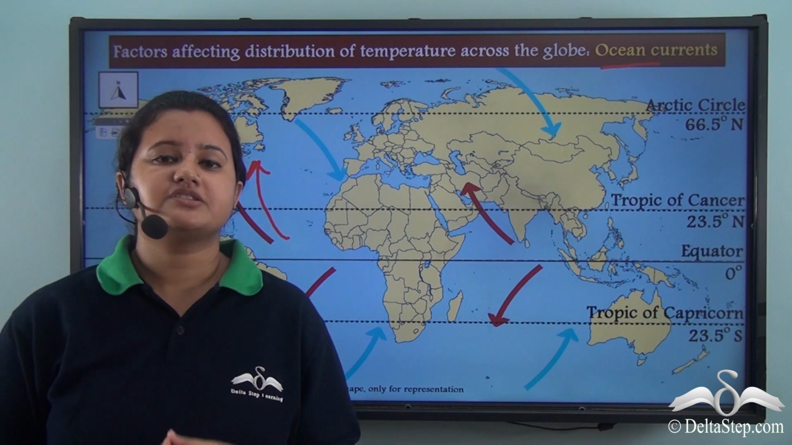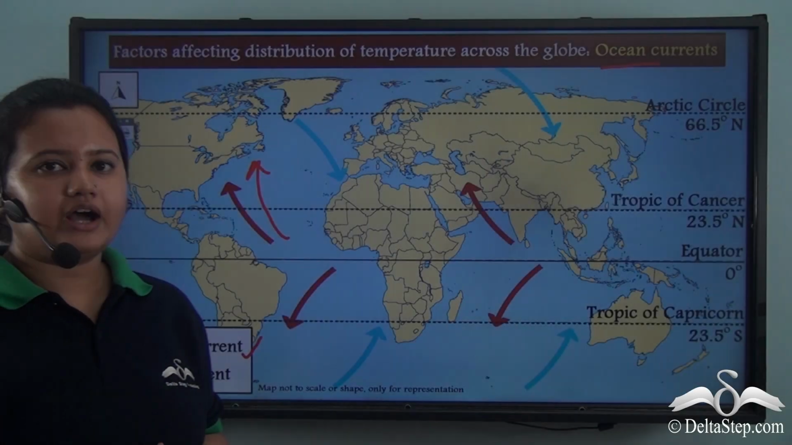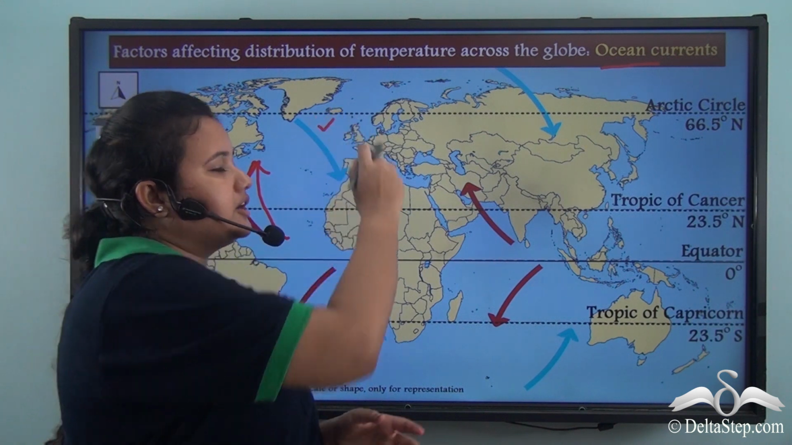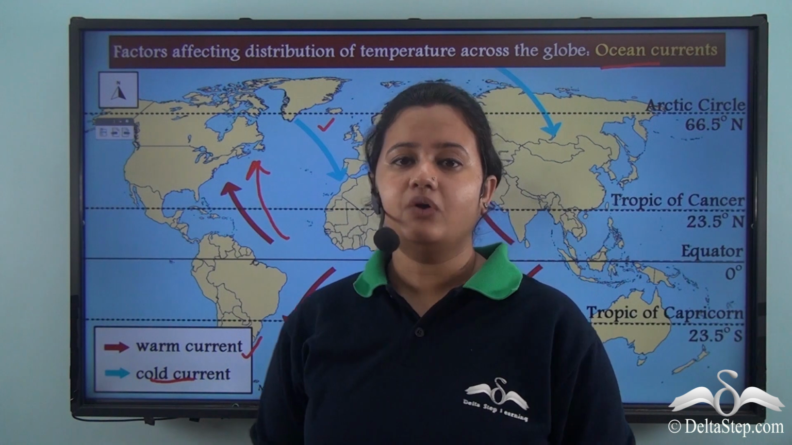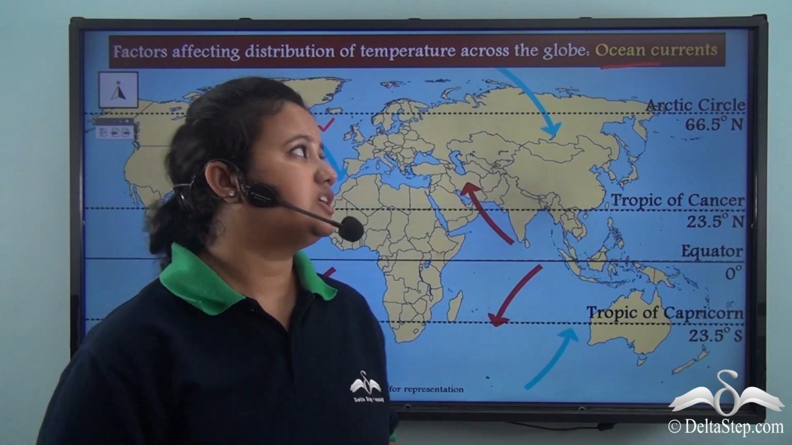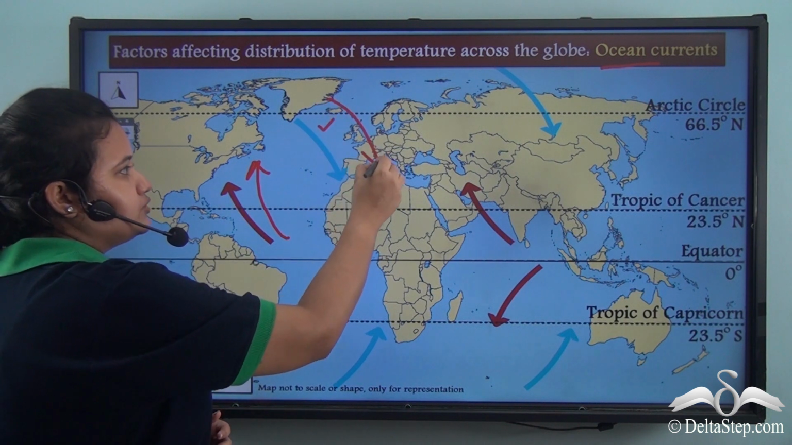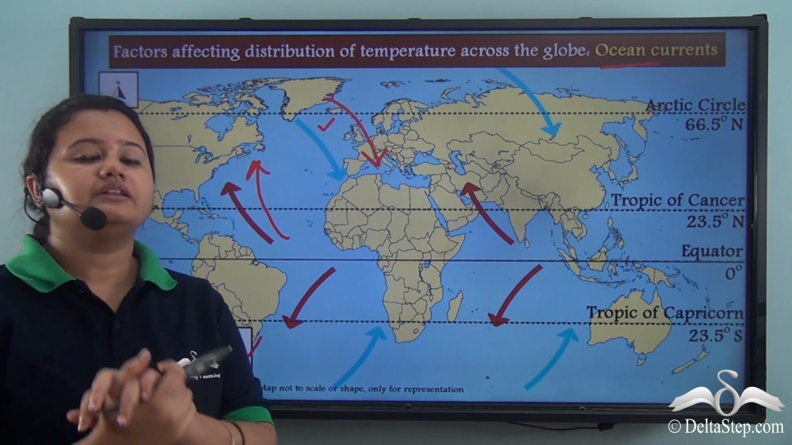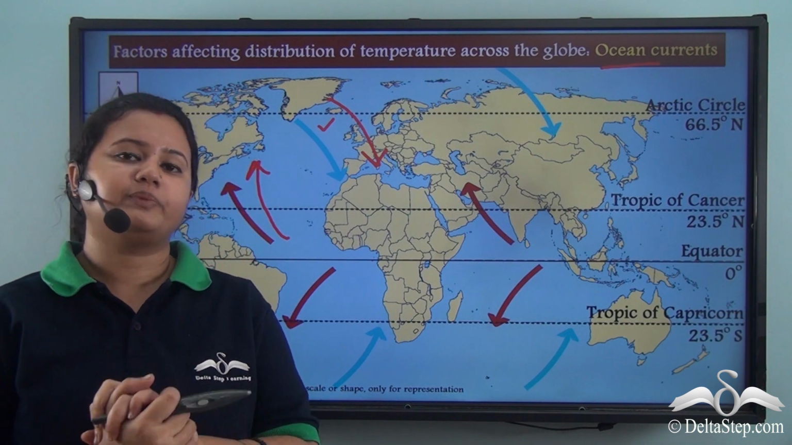The warm currents usually raise the temperature of places. On the other hand, the arrows marked by blue represent the cold currents. Now, the cold currents originate in the polar region and they move towards the equatorial region. The cold currents decrease the temperature of places.